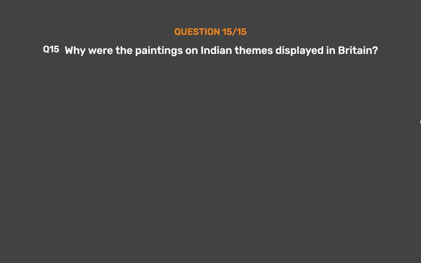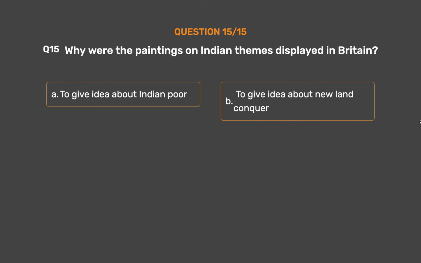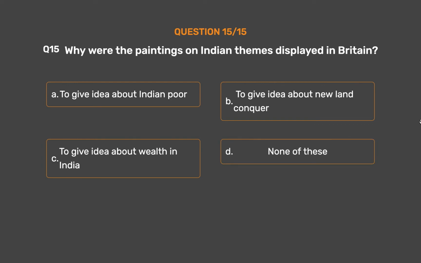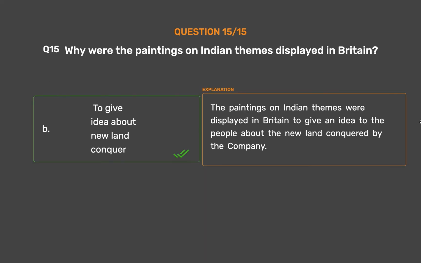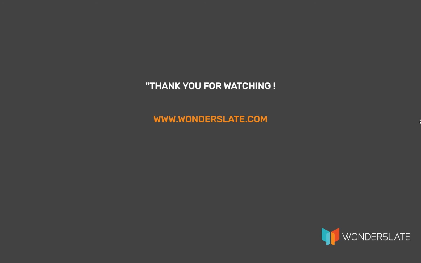Question number 15. Why were the paintings on Indian themes displayed in Britain? Option A. To give idea about Indian poor. Option B. To give idea about new land conquer. Option C. To give idea about wealth in India. Option D. None of these. The correct answer is Option B. To give idea about new land conquer. The paintings on Indian themes were displayed in Britain to give an idea to the people about the new land conquered by the company.